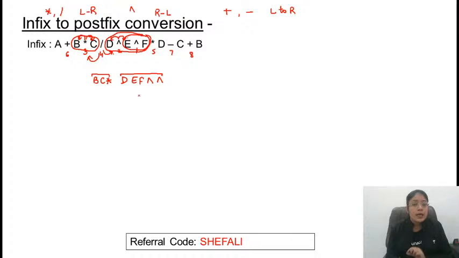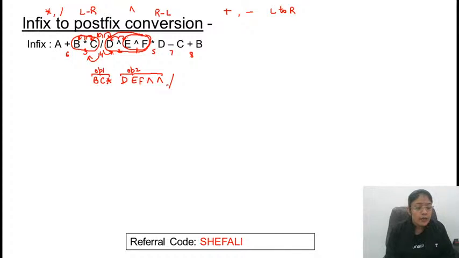Make sense? So this is operand 1 for the division operator and this is operand 2 for the division operator. So write operand 1 followed by operand 2 and then the division operator. Clear up to here?